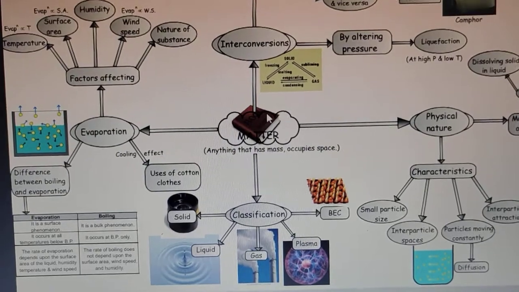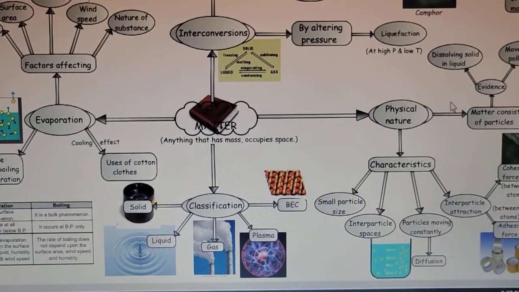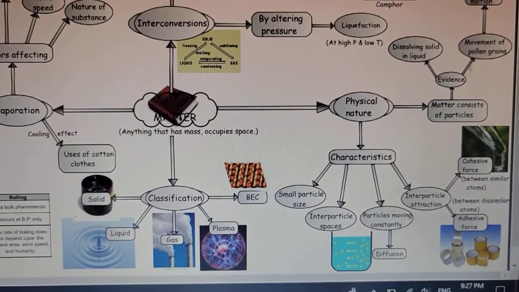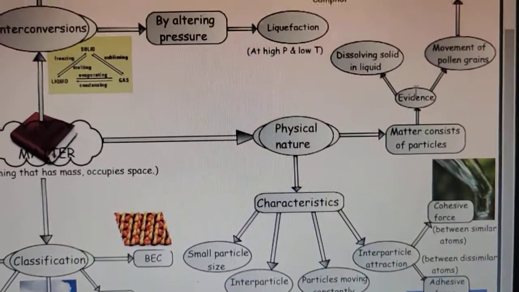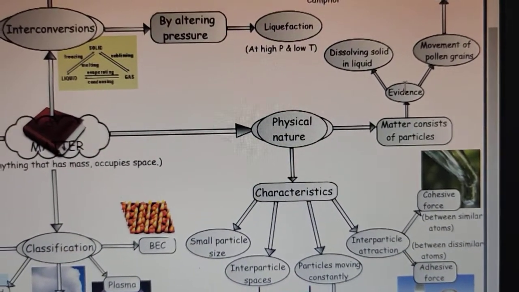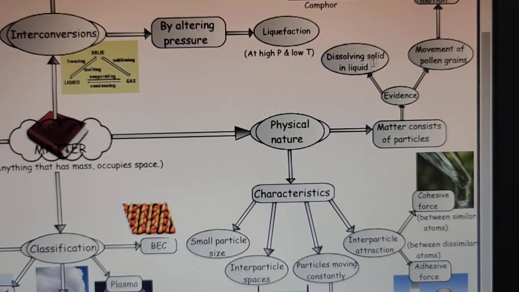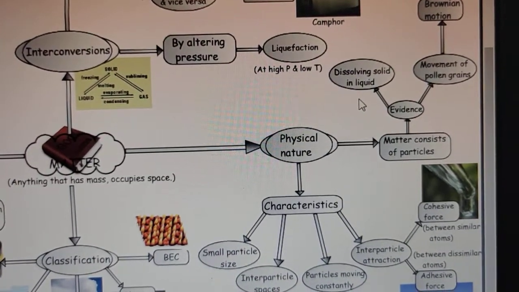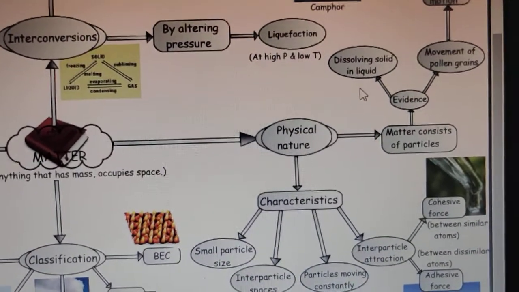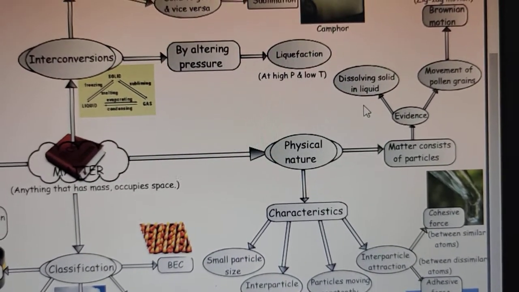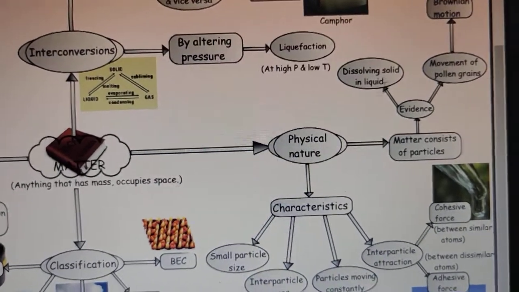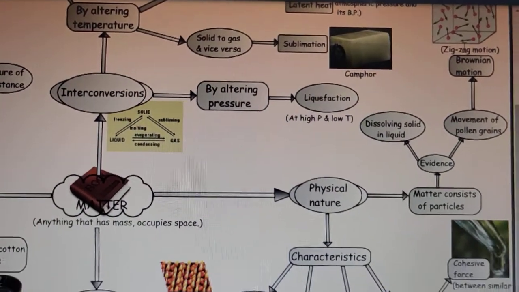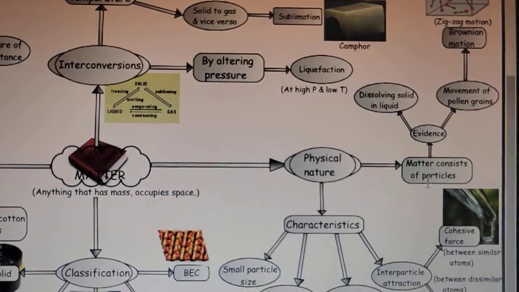Then if we talk about the physical nature of matter, we know that matter consists of particles. What is the evidence that matter consists of particles? We can dissolve a solid into a liquid, right? Now, how are we able to dissolve a solid into a liquid? Because there exist spaces between the particles of the liquid. And the solid breaks into smaller pieces when it is dissolved in a liquid. Then the movement of pollen grains, or we can say the Brownian movement, the zigzag motion of the particles. These all prove that matter consists of particles.